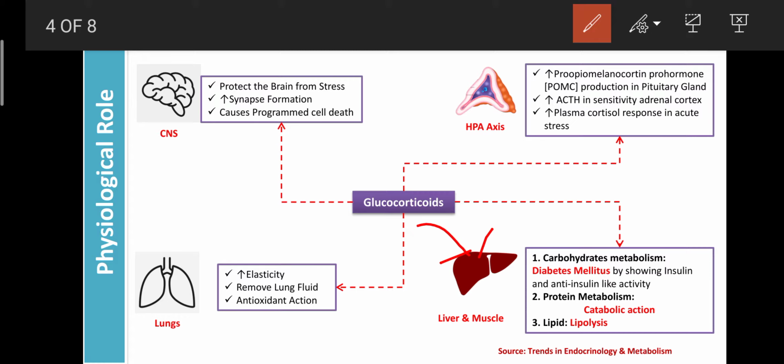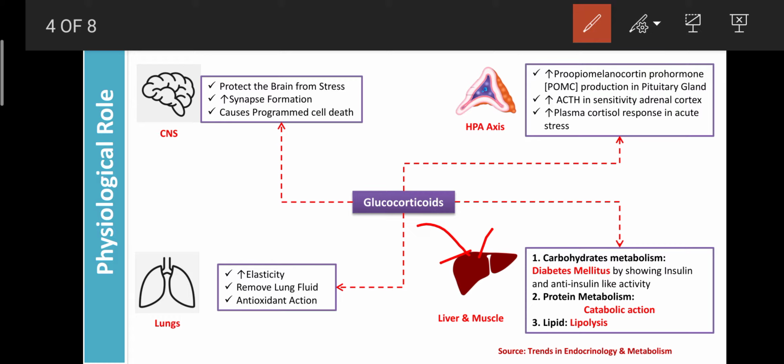Insulin-like activity means it can enhance the formation of glycogen in the liver and muscles, similar to insulin. That activity accounts for the formation of glycogen from the excess glucose in the liver as well as the muscle.